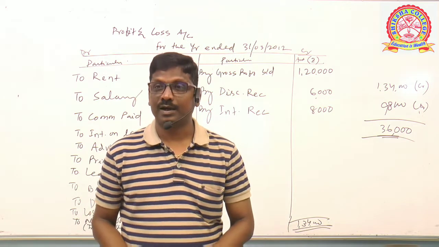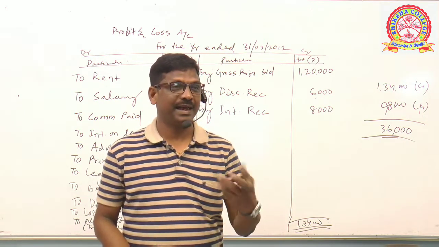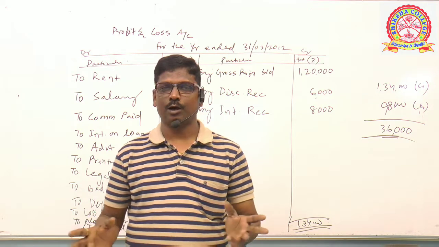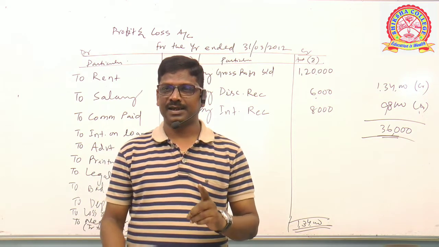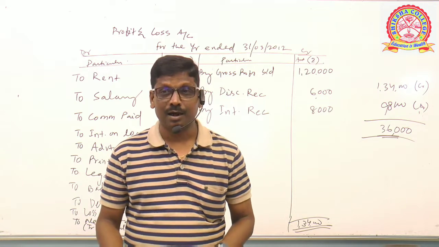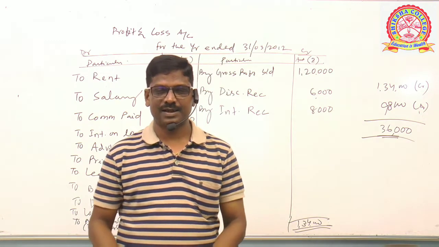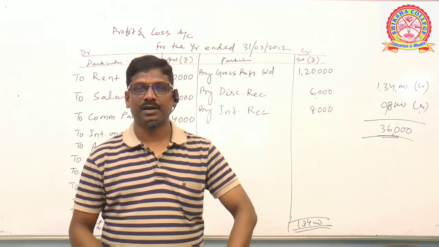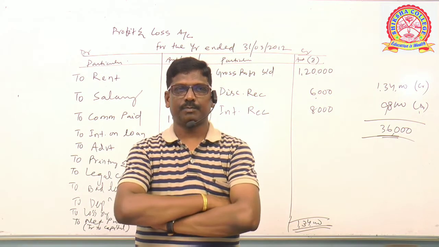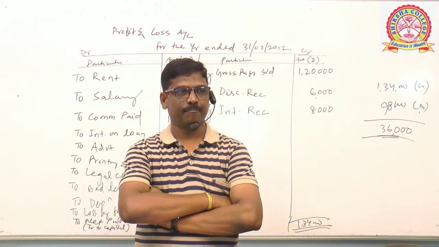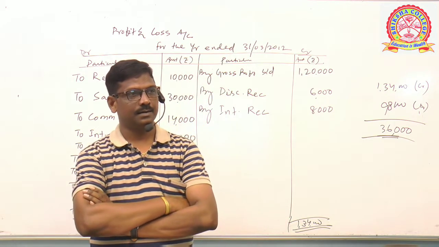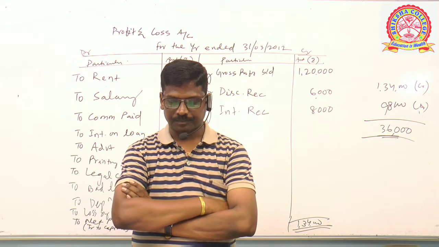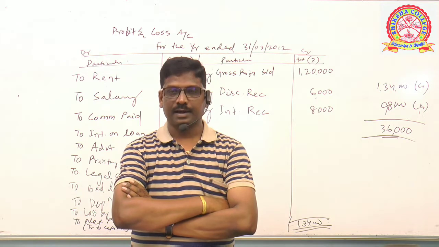Salary, rent, etc. are expenses, but which type of expense? Cash expense. We are paying cash. There is an outflow of cash. But depreciation is an expense where there is no outflow of cash. That is why depreciation is called a non-cash expense. Clear? Since it is an expense, profit and loss account, debit side. To depreciation 567. Next, last item, general expenses, debit side of profit and loss account. To general expenses 945.